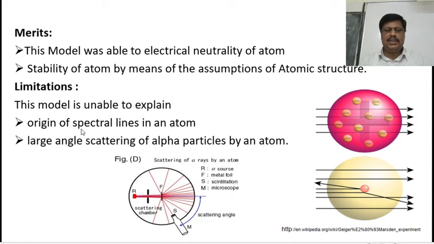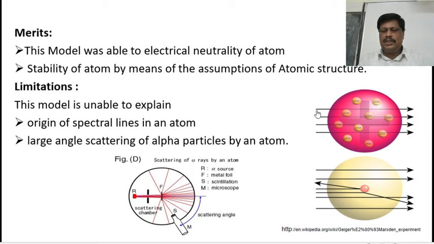So the first limitation or demerit is that this model is unable to explain origin of spectral lines in an atom. In a hydrogen atom, there is a line emission spectrum where different colored lines are seen. How these lines are coming in this spectrum, that cannot be explained using the Thomson's atomic model. And also large angle scattering of alpha particles by an atom. So we know that this is the positively charged sphere in which electrons are embedded like seeds in a watermelon or plums in a pudding.